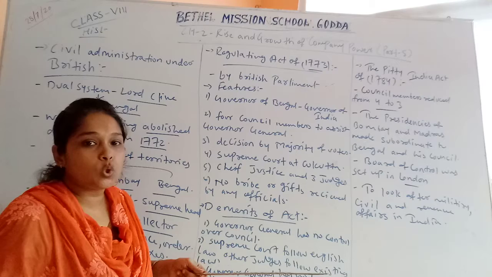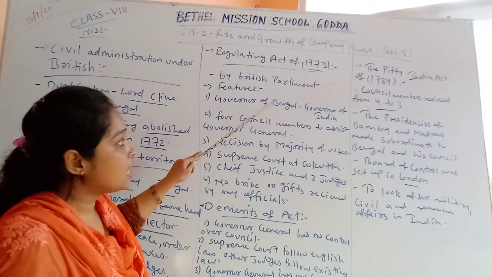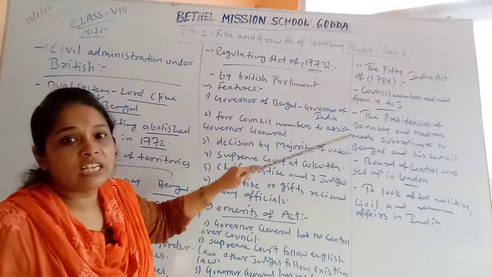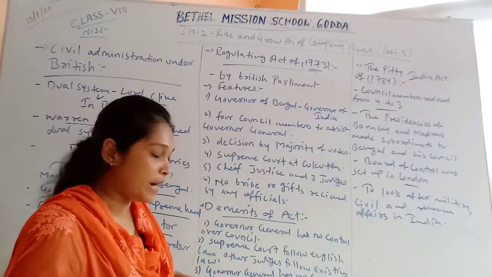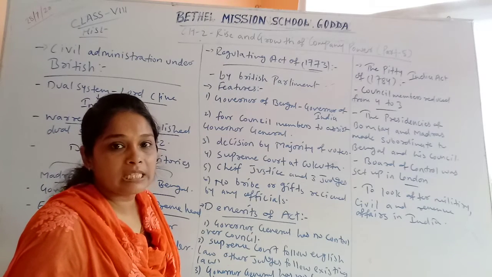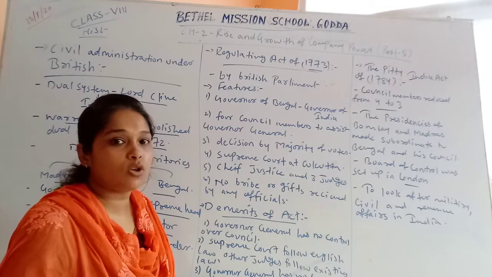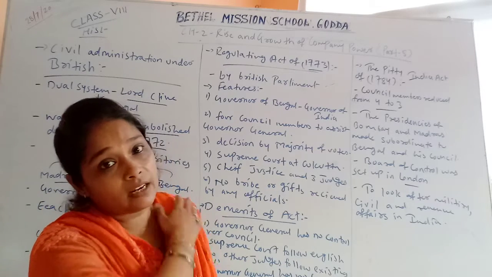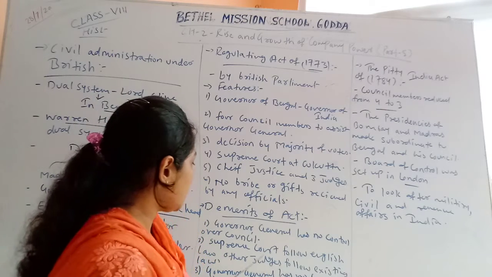But this act also has certain demerits. What are the demerits of this act? As this act says that the Governor of Bengal becomes the Governor General of India, that means he has supreme power, but the Governor General has no control over the council. Council members have their own decisions to make. So there is no control of the Governor General on the council, so we can say that they can make their own decisions without the consent of the Governor General.